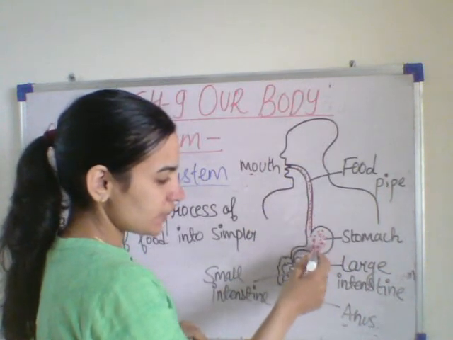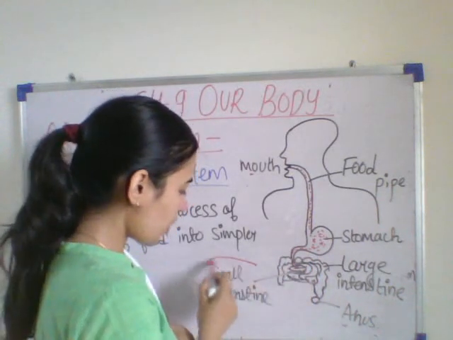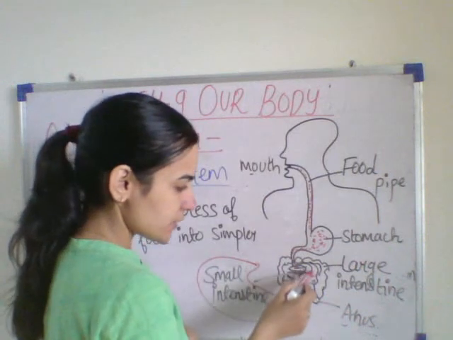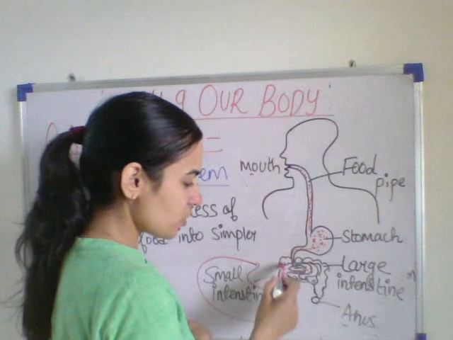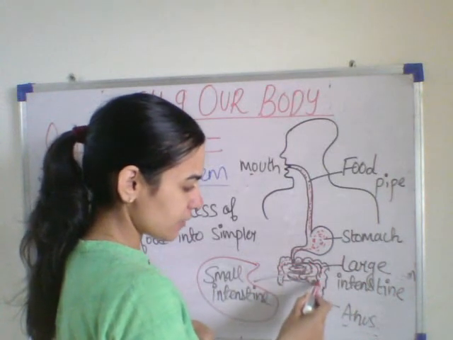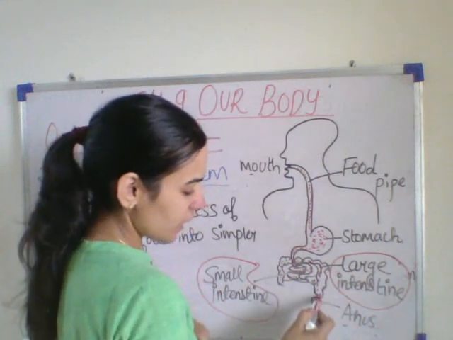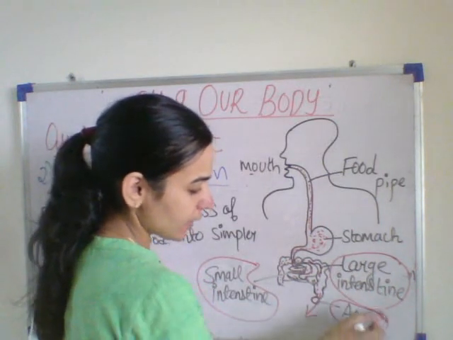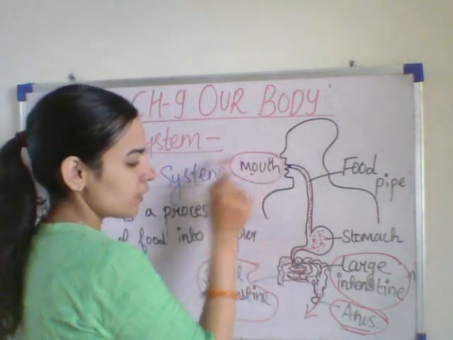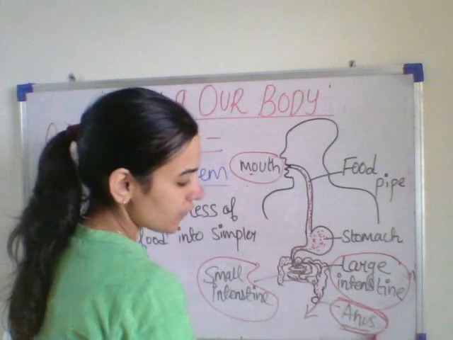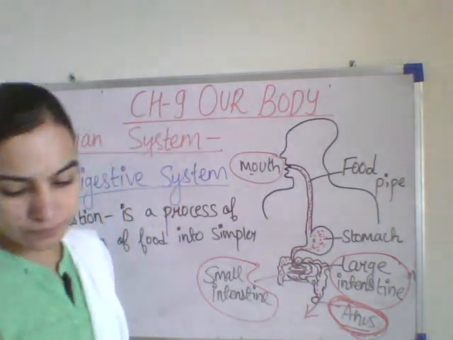Now the food is here inside the stomach. From the stomach, the food goes into the small intestine. And from the small intestine, the food goes into the large intestine. And from the large intestine, the food comes out through the anus. So food enters from the mouth, and the food goes outside from our body through the anus.